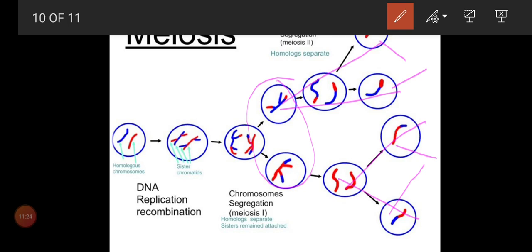And that's all about meiosis. With that, our chapter is completed. Next class onwards, we will see the second chapter, tissue. If you have any doubt, you can ask me. Thank you.